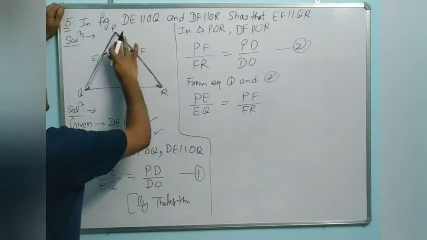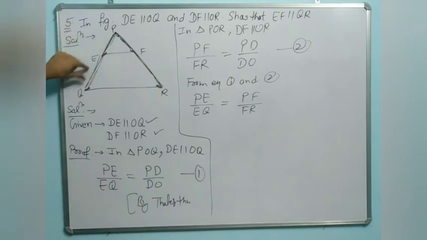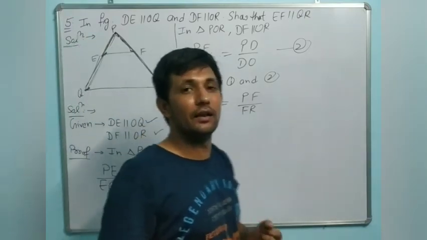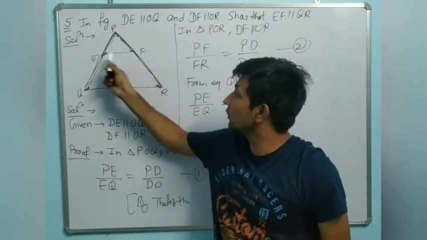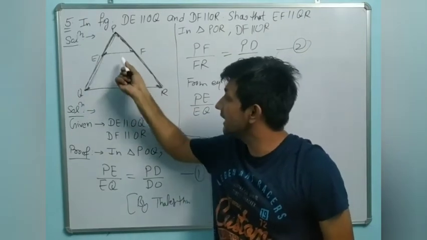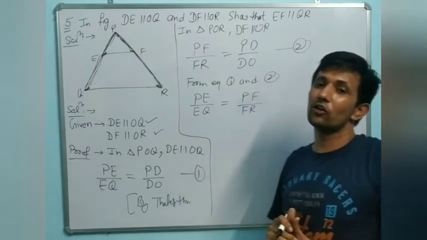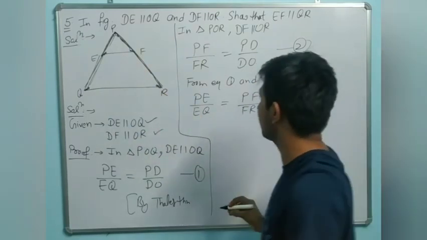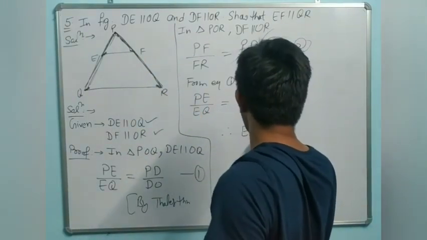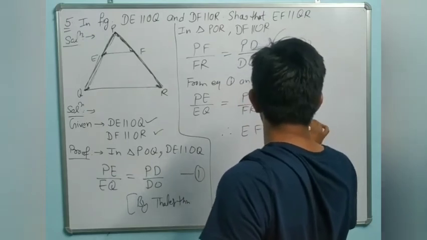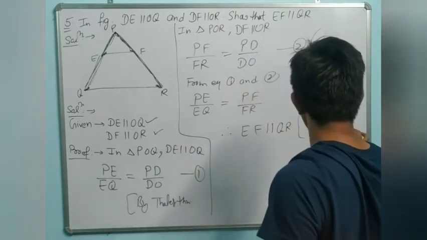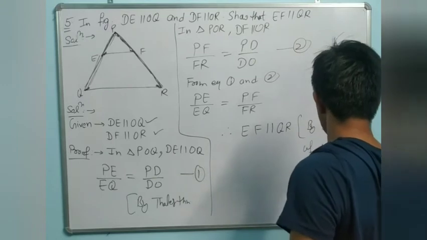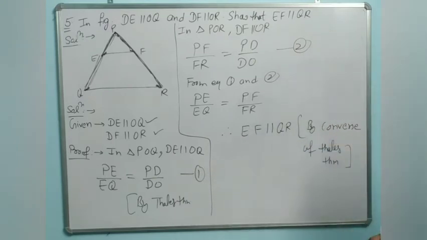Here we have PE upon EQ, PF upon FR, and if ratios are equal in any triangle, if a line divides the other two sides of a triangle in the same ratio, it means this line is parallel to this one. I already told you in the last class, if ratios are equal, then lines are parallel. If lines are parallel, then ratios are equal. So therefore you can write EF parallel to QR by converse of Thales theorem.